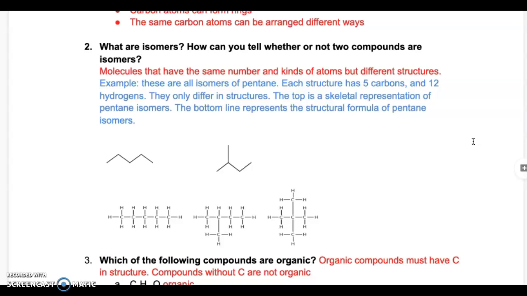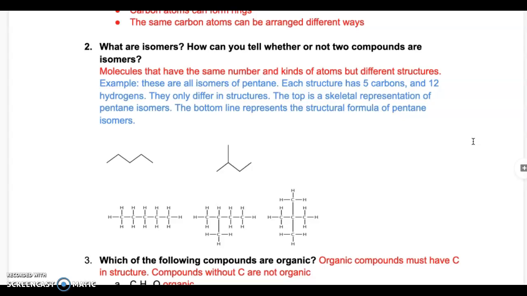We see the same 5 carbon atoms, the same amount of hydrogens in the structure, but the name is going to be 2-methyl butane. As you can see in the structure, you say that it's a butane, but then you have an alkyl group that is methyl attached, and in total it has 5 carbons.